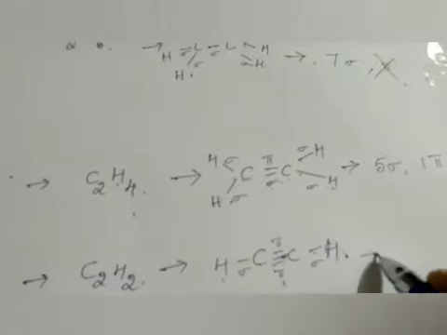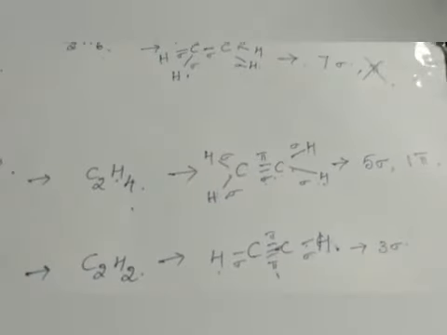And the next one is ethyne, an alkyne. In between the carbon atoms, the triple bond is present. In the triple bond, 1 is a sigma bond and 2 are pi bonds. And the C-H bonds are sigma bonds. 1, 2, 3: so 3 sigma bonds and 2 pi bonds, like this.